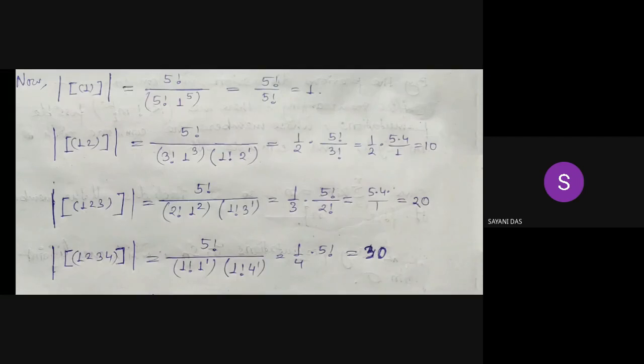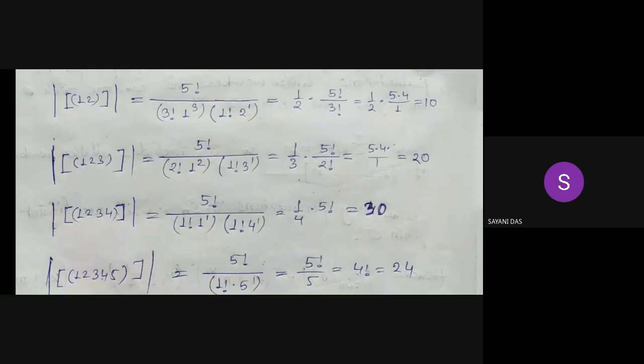Similarly, we can construct the 3-cycles. A 3-cycle consists of one 3-cycle and two 1-cycles. So for the two 1-cycles, this becomes 2 factorial into 1 to the power 2, and for the one 3-cycle, this becomes 1 factorial into 3 to the power 1, and that becomes 1 by 3 into 5 factorial by 2 factorial, which is equal to 20.